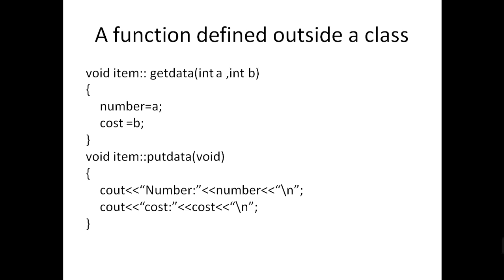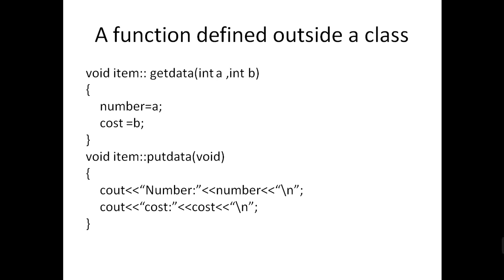This is one small example for implementing outside a class. Before that, inside a class, you just create a class and member functions, and the function is implemented within the class. Here the function is implemented outside the class. For the return type void, item is the class name, then there is the scope resolution operator followed by the member function and its arguments.